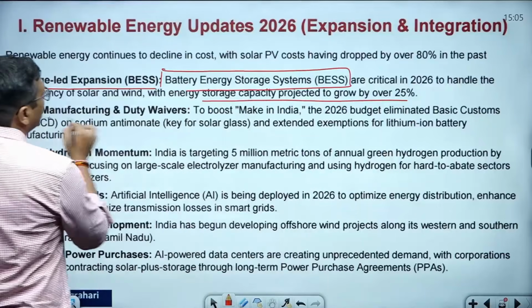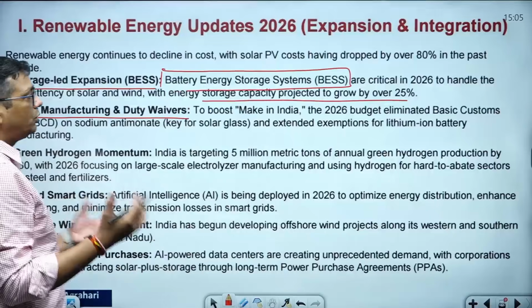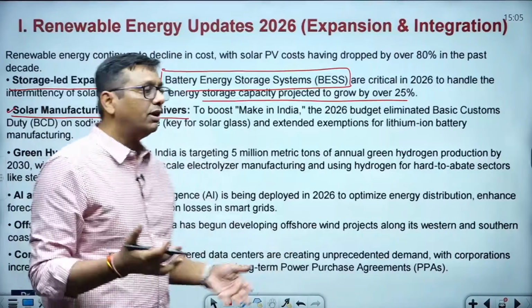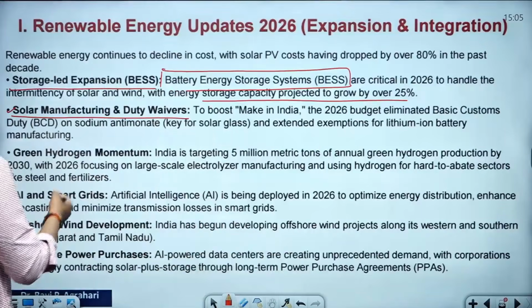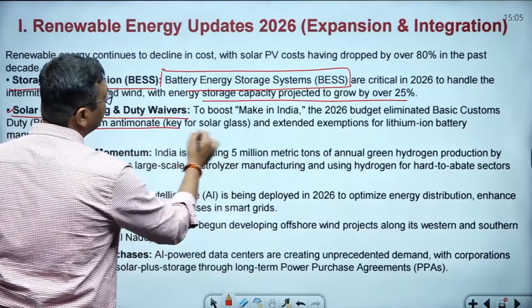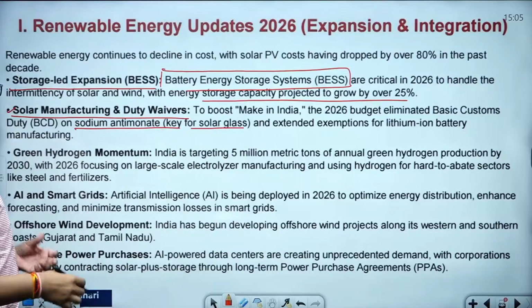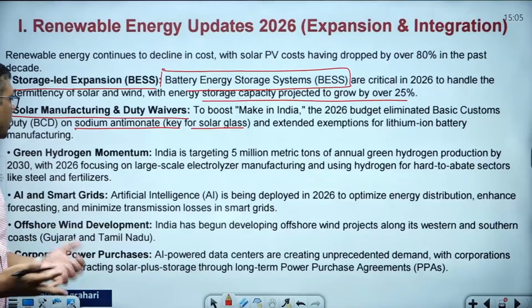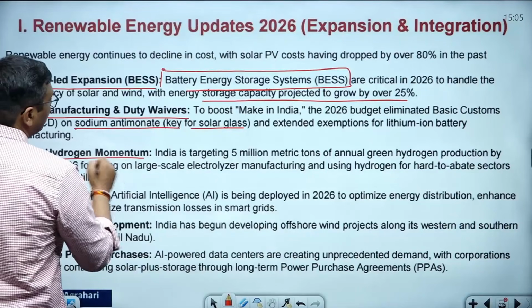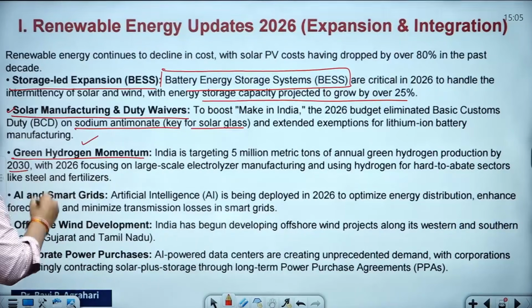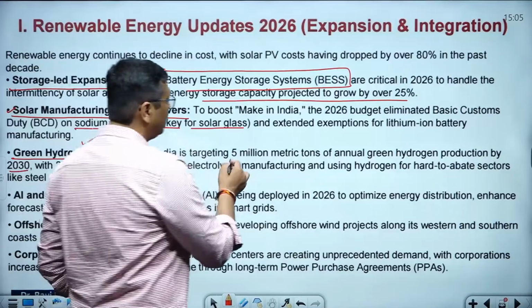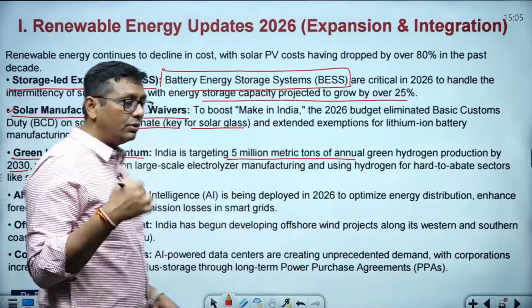Next one, solar manufacturing and duty waivers. New improved types of solar panels India is going to develop, and it reduces this duty, etc. And sodium antimonate is the key for solar glass. In these cases, the government is going to reduce the custom duty, etc. Next one, green hydrogen momentum. India has a target to achieve 5 million tons by 2030, which you have already listened to in this entire video lecture.